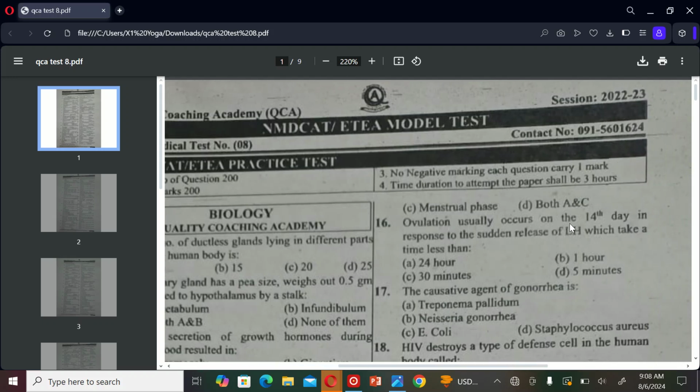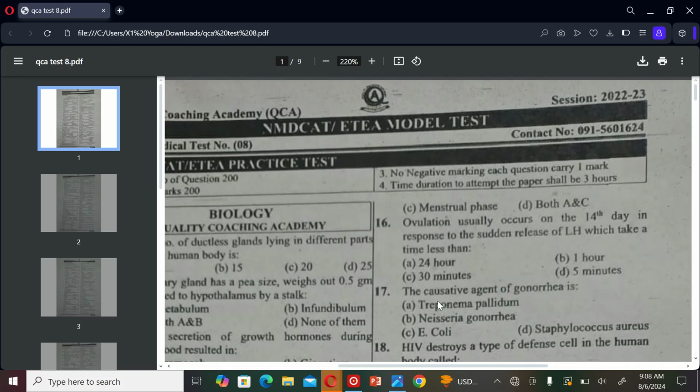The next MCQ is: ovulation usually occurs on the 14th day and responds to the sudden release of luteinizing hormone, which takes a time less than A. 24 hours, B. 1 hour, C. 30 minutes, and D. 5 minutes. So the correct option is D, 5 minutes.